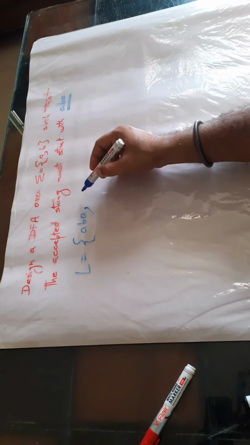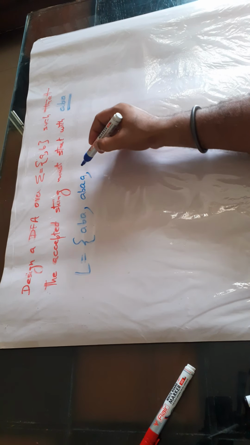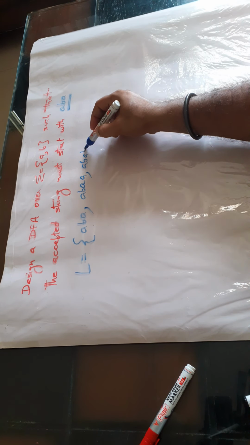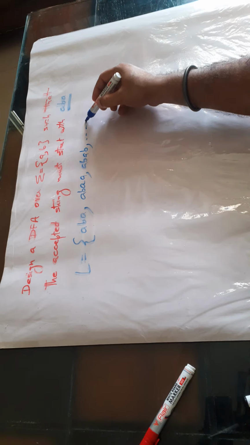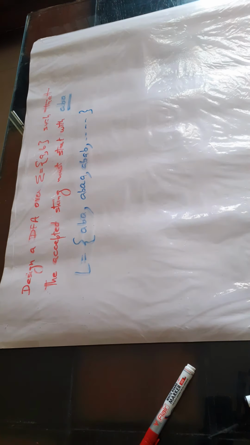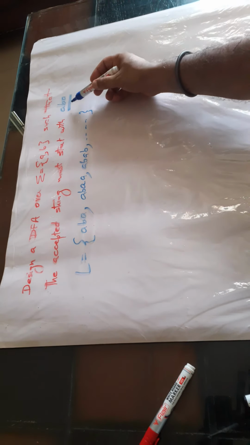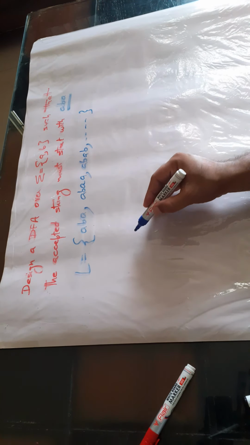After this ABA, there may be any combination: A can come any number of times, B can come any number of times, or any other combination of A and B after ABA. So ABA is the common part and the starting part, keep in mind. So we have three symbols in this string. Must start with ABA.